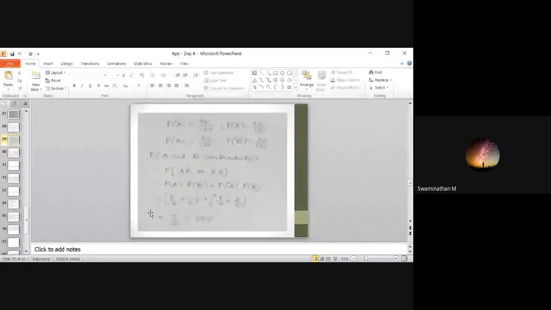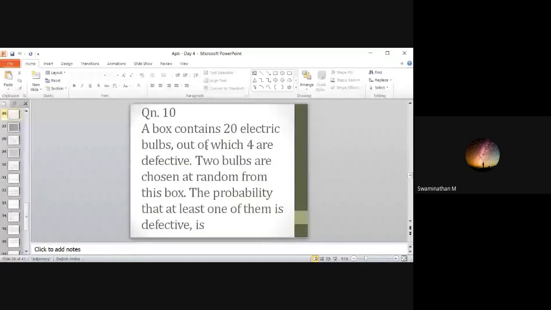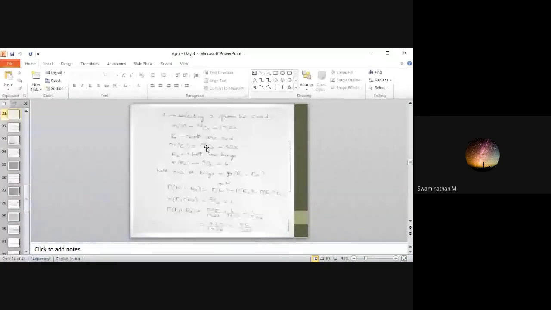Okay, question number 7, answer intersection. Okay, I repeat. E1 intersection E2. E1 is both are red, E2 is both are kings. Okay.